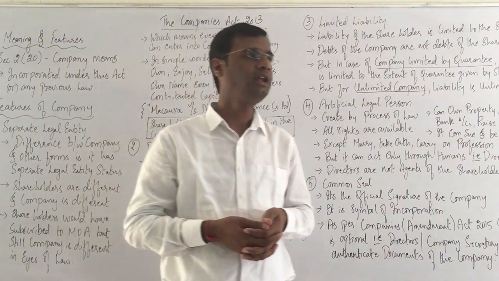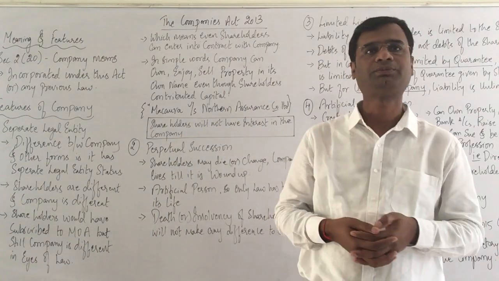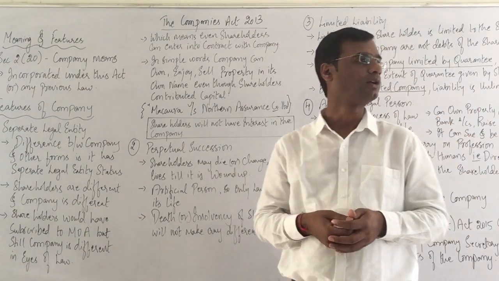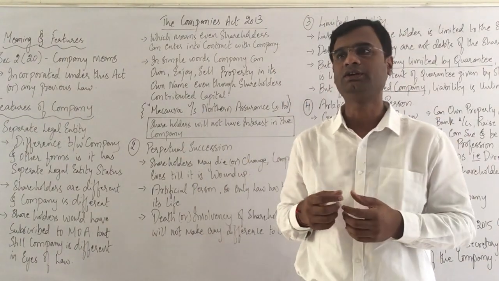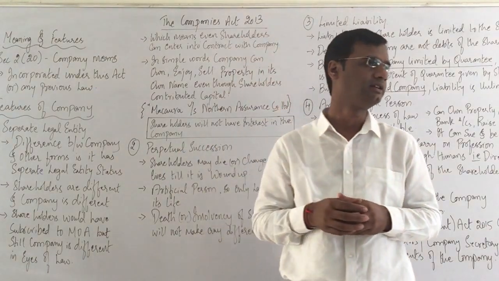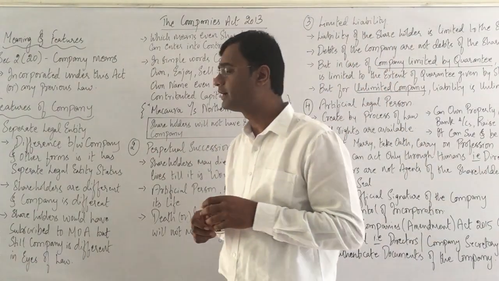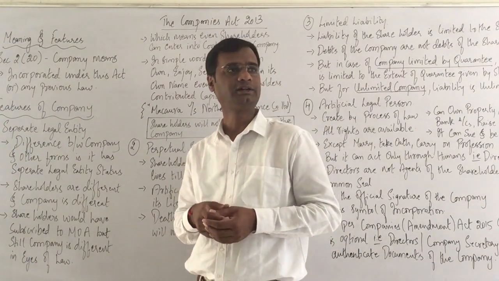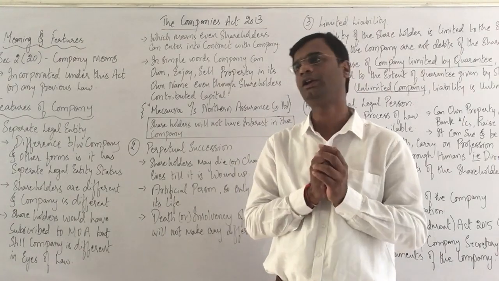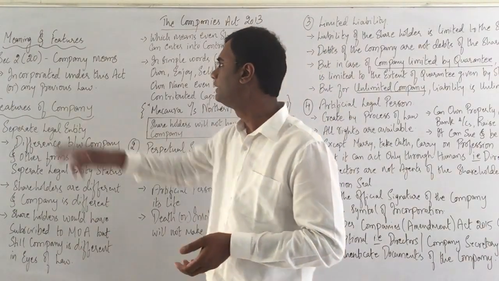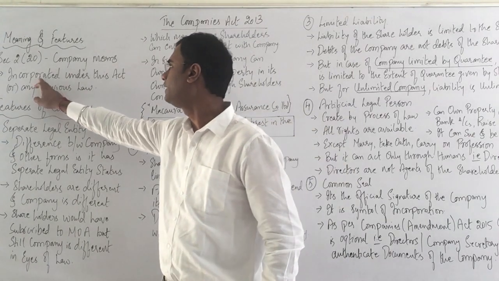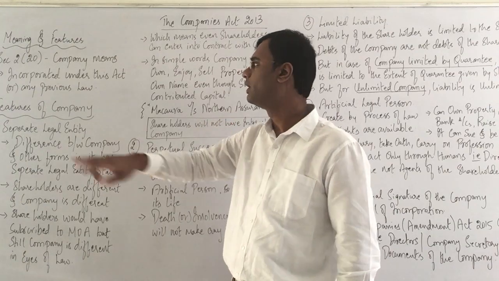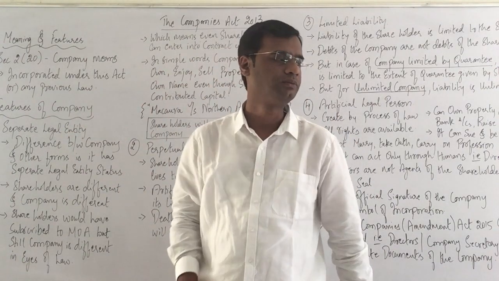Let's try to understand the meaning of it. Section 2, subsection 20 of the Companies Act 2013. Henceforth, if I am talking about the Companies Act 2013, I will be referring to it as the Act to make it simpler. So section 2(20) of the Act defines or explains the meaning of company. What does it mean? Company means a company incorporated under this Act. This Act means what? The Companies Act 2013 or any previous law.